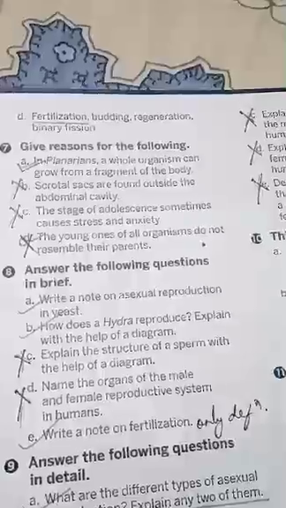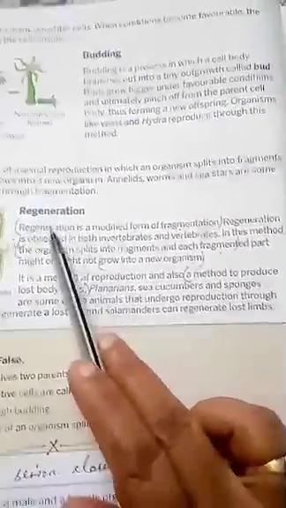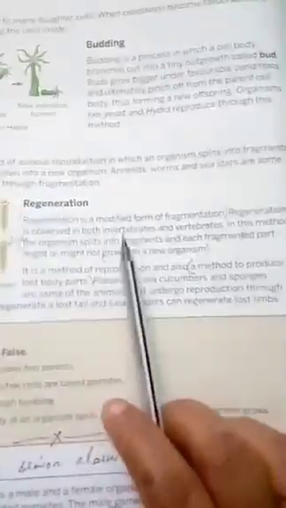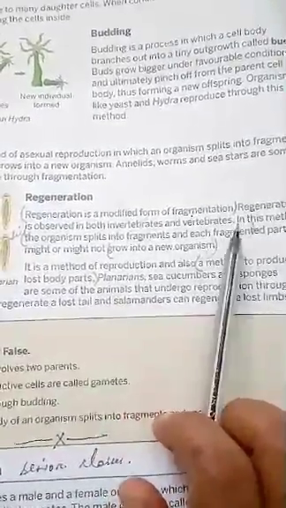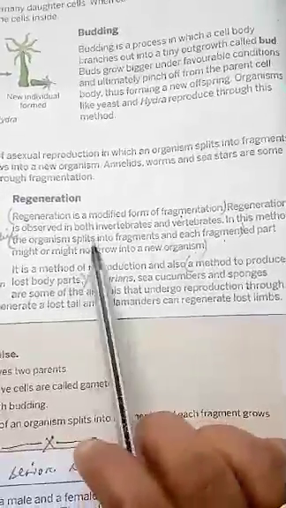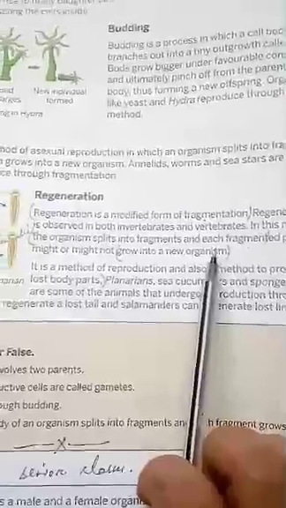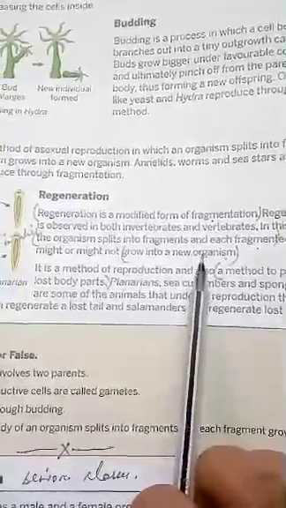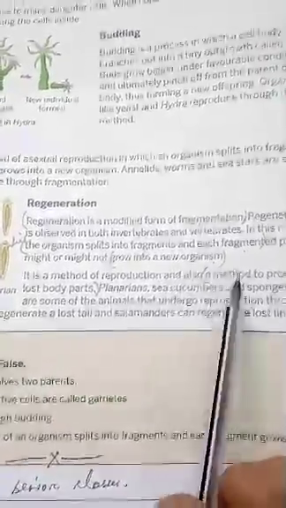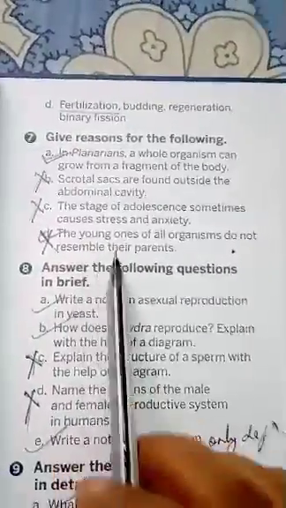So how will you write your answer? This give reason: in planarians, a whole organism can grow from a fragment of the body because planaria undergo reproduction by regeneration, which is a modified form of fragmentation. In this, planaria splits into fragments, and each fragmented part can undergo multiplication of cells, leading to the formation of a new organism. Next one, B, C and D, you cancel them.